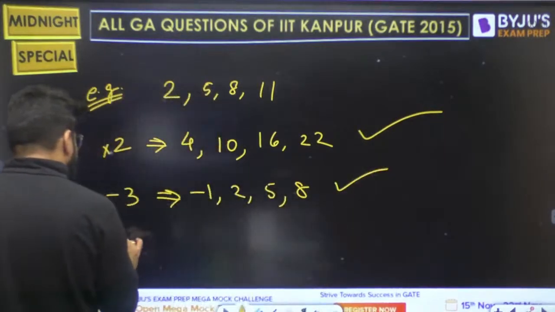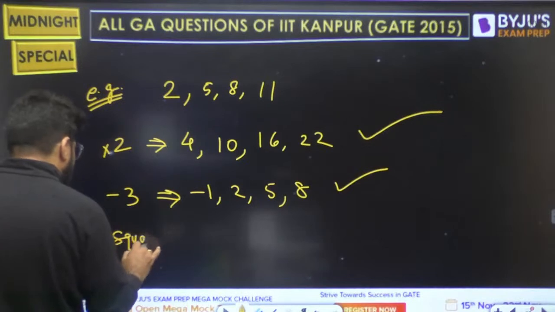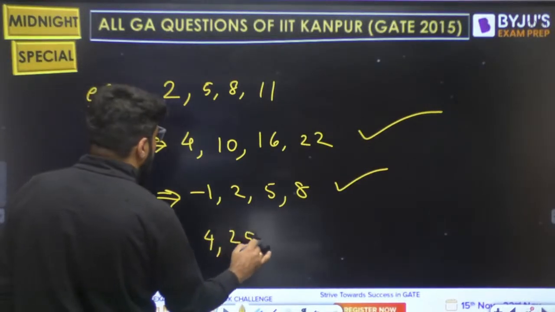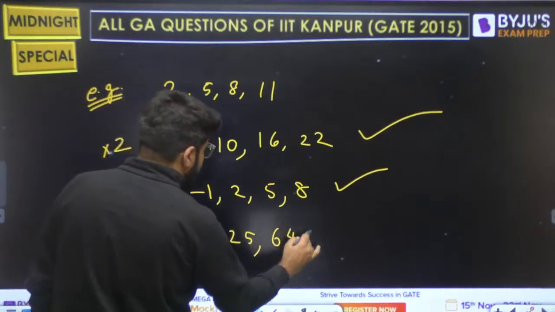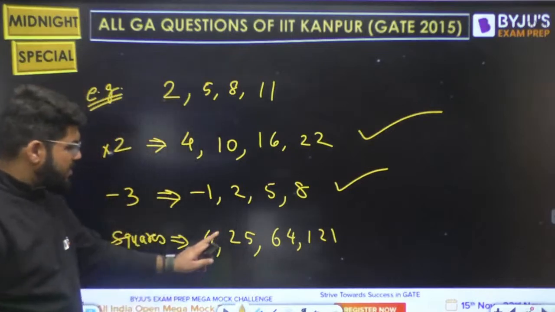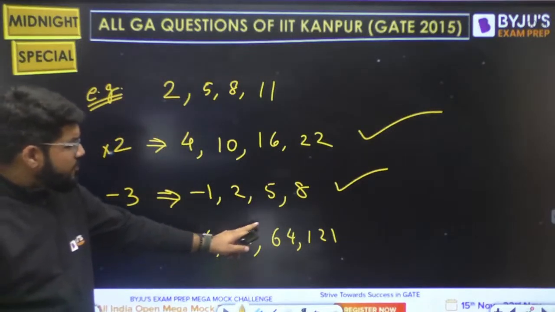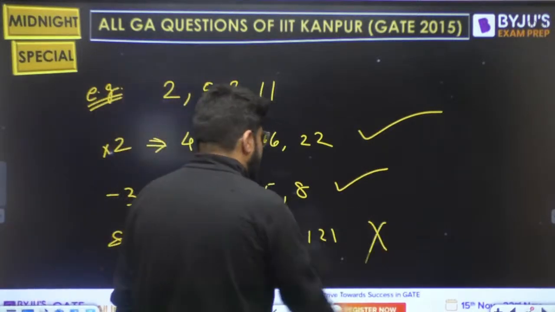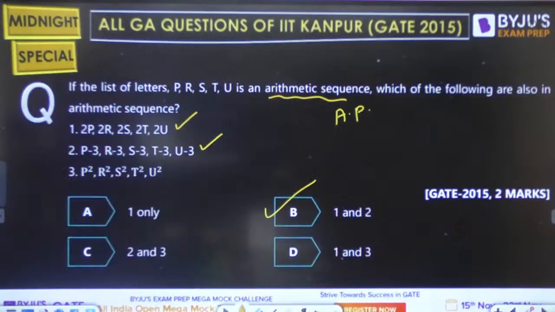But if you take the squares of all, we get 4, 25, 64, 121. Now, does it have a common difference? The difference is 21, then suddenly the difference is huge. So it does not have any common difference. So this is not an AP.